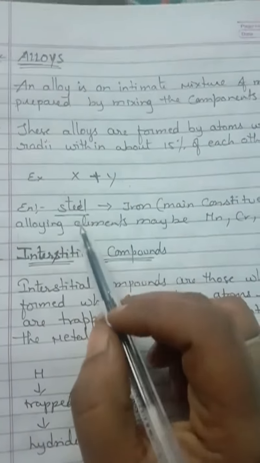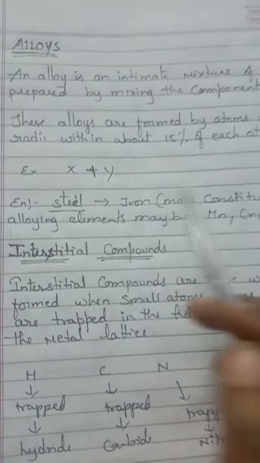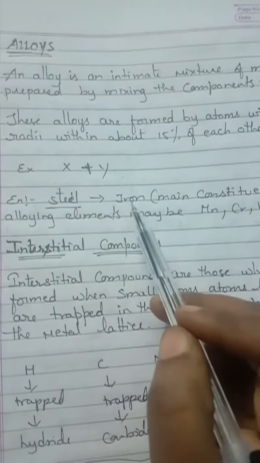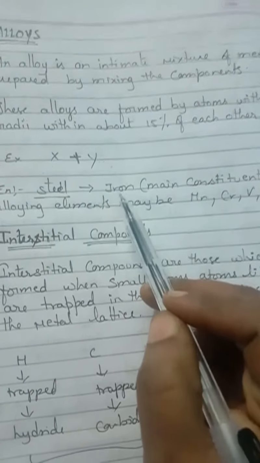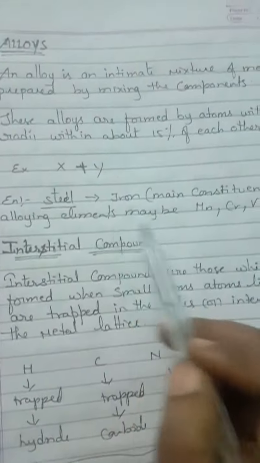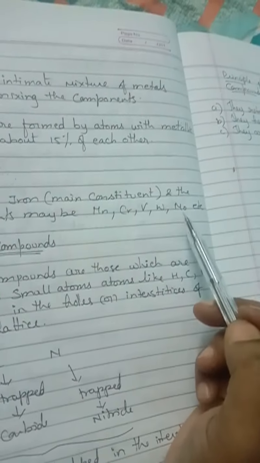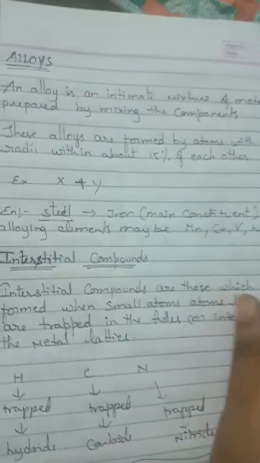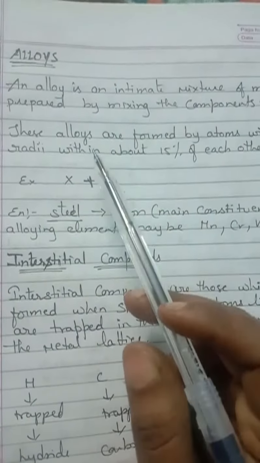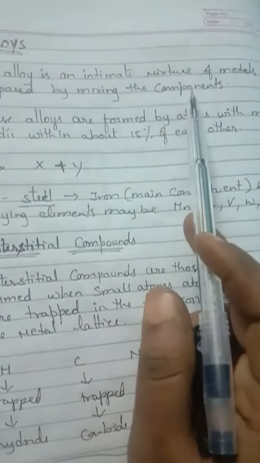Here an example is steel, stainless steel. In that, the main constituent of the steel is iron, and the alloying elements may be manganese, chromium, vanadium, tungsten, molybdenum, etc. So this is about alloys. Alloys are nothing but an intimate mixture of metals prepared by mixing the components.